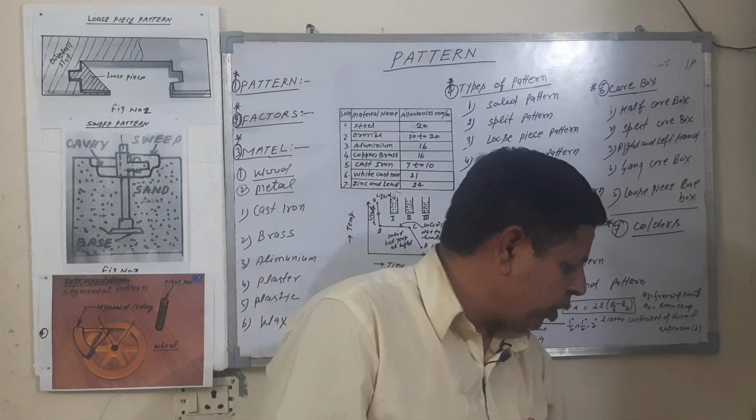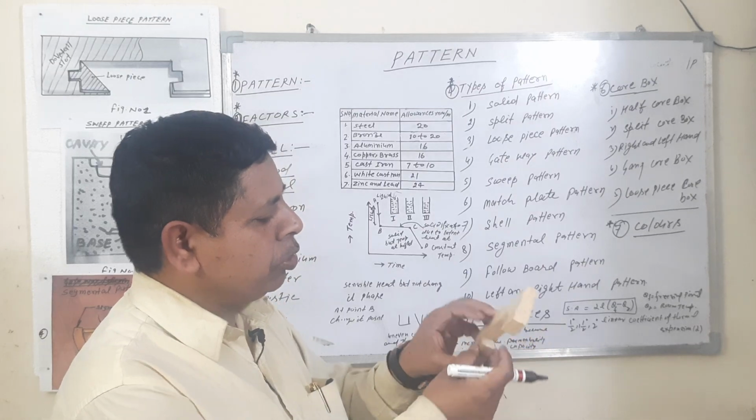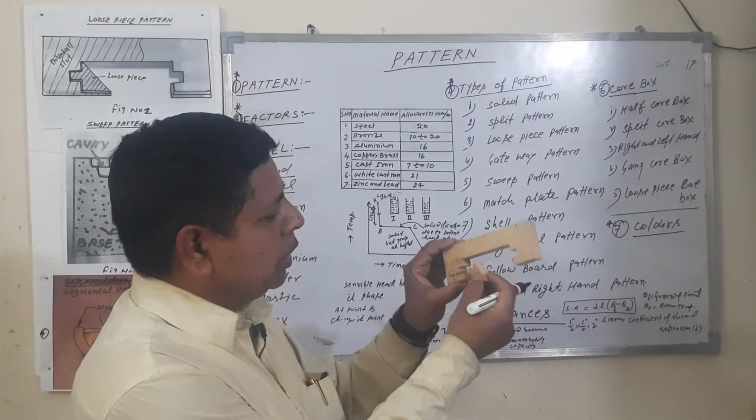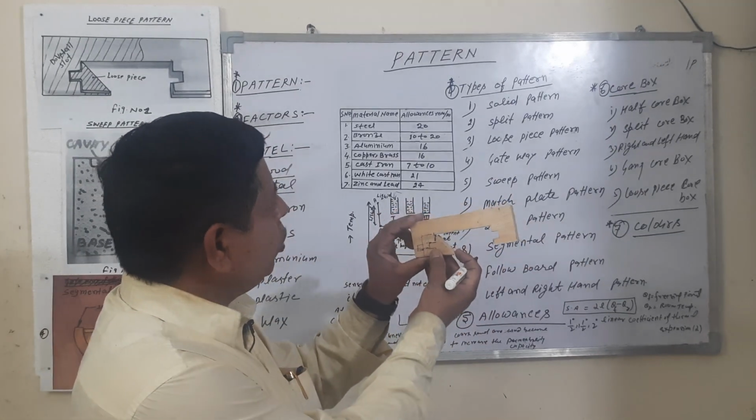Loose piece pattern. If you want to make a dovetail casting, then you will use this type of loose pattern. This is a loose piece. This is the loose piece pattern.